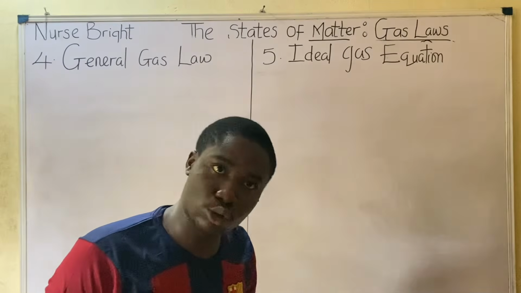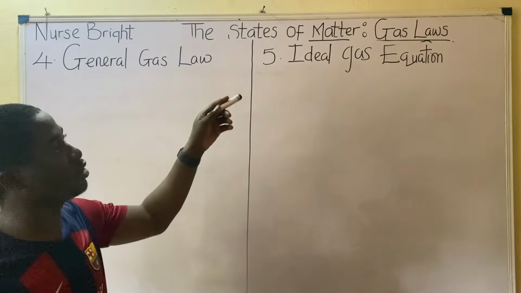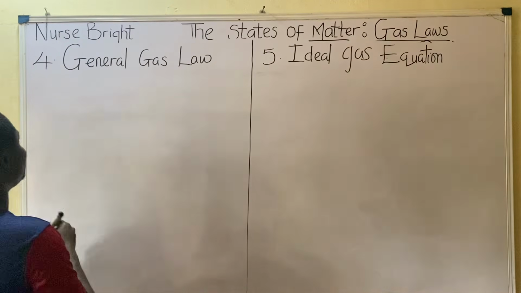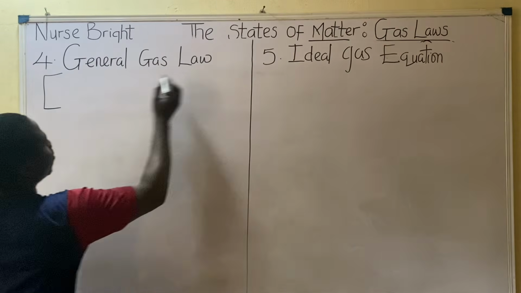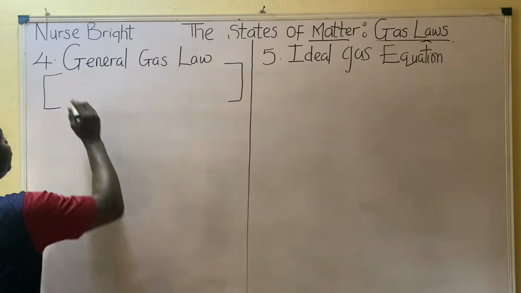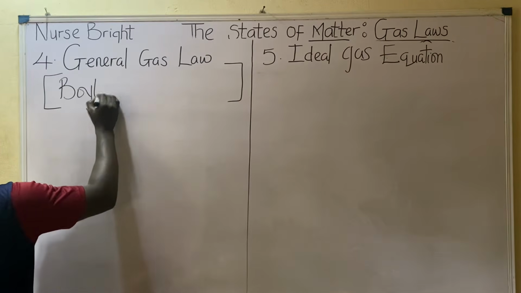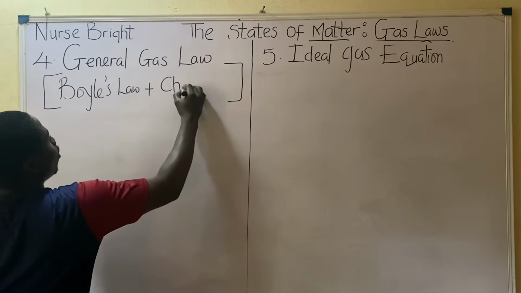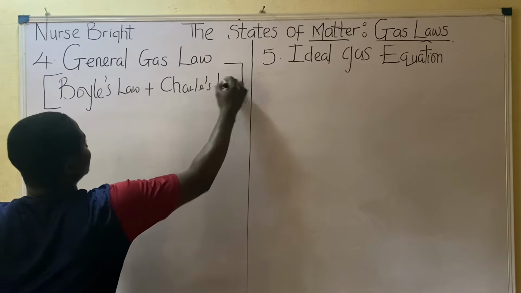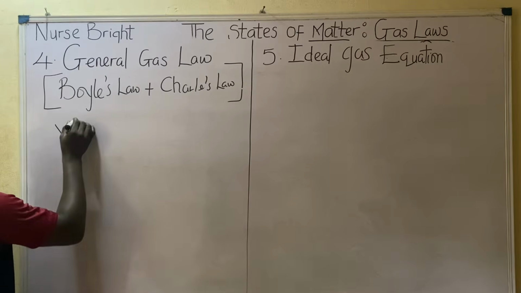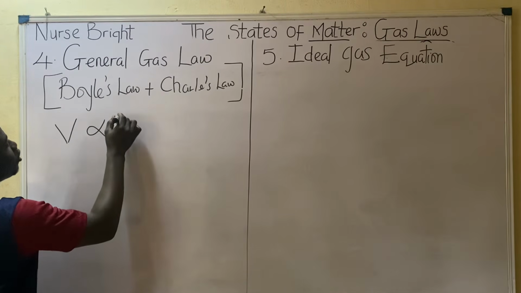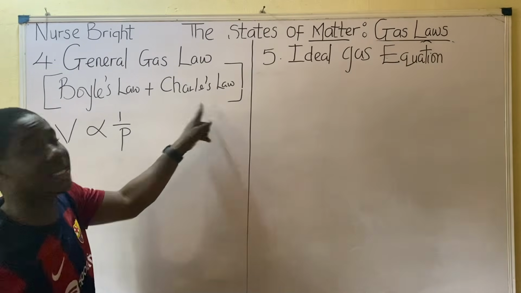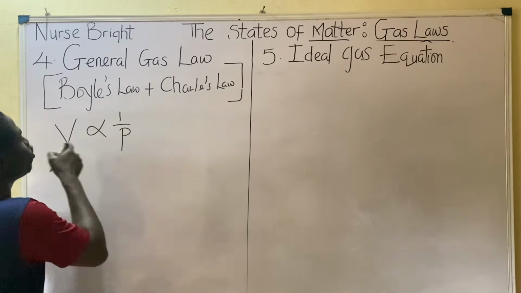Okay guys, let's get into the general gas law simultaneously with the gas equation. Very easy. Now this you must note: the general gas law is made up of two laws, which include Boyle's law, which we've talked about, and Charles' law. Addition of both of them gives us the general gas equation. Very easy. What does Boyle's law state? Volume is inversely proportional to pressure. And Charles' law states volume is directly proportional to temperature.